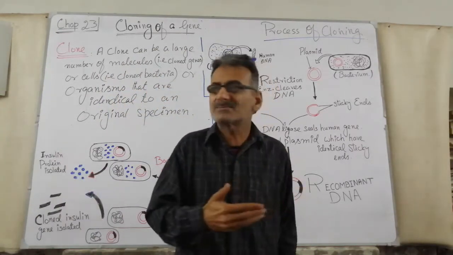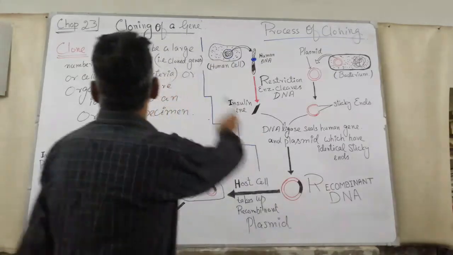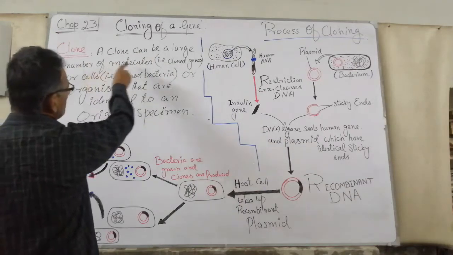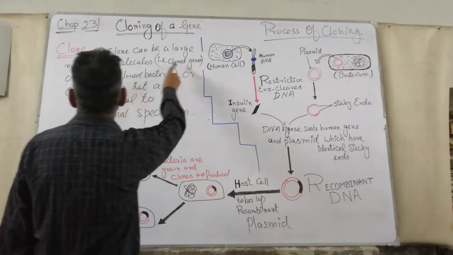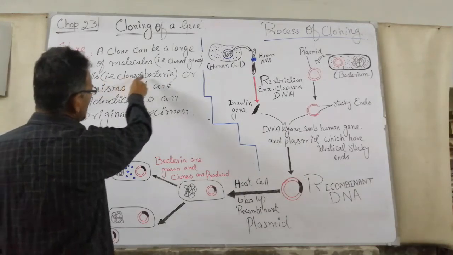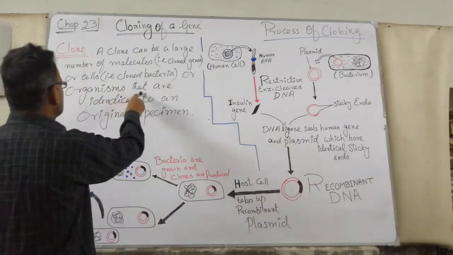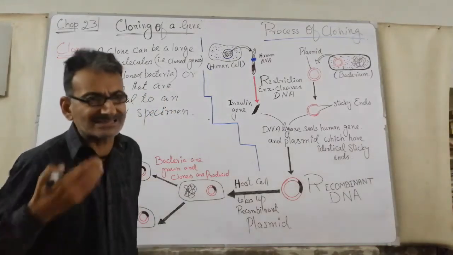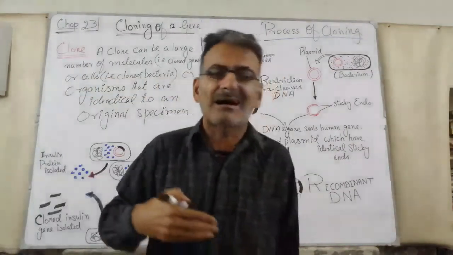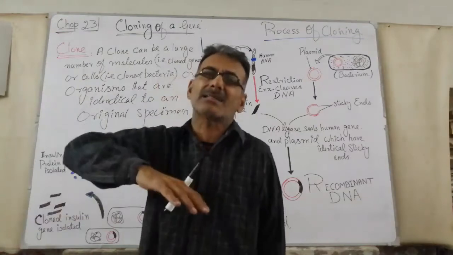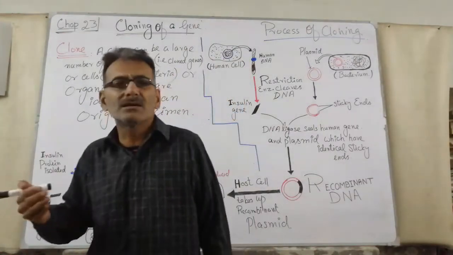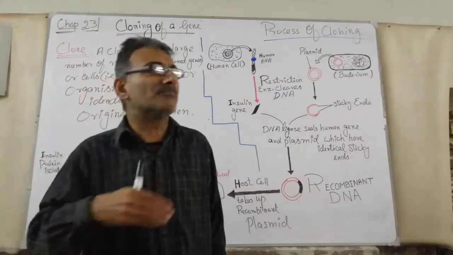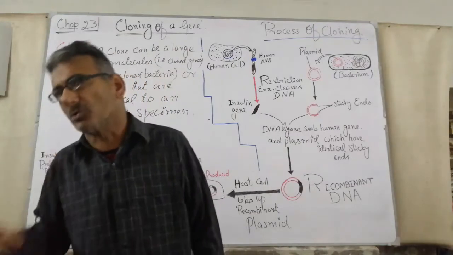Now the question arises, what is a clone? A clone can be a large number of molecules, that is cloned genes, or cells, that is cloned bacteria, or organisms that are identical to an original specimen. All the cells, all the genes, all the DNA are identical when they are obtained with the help of cloning. Now we need some materials for the process of cloning.